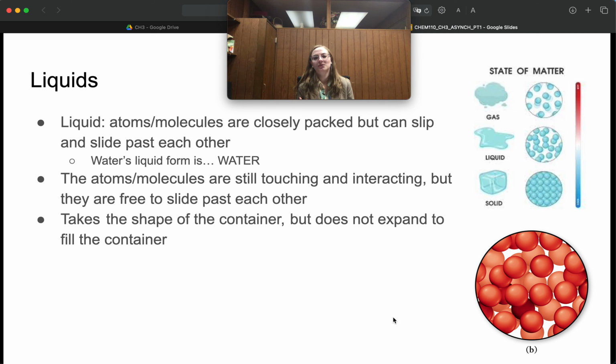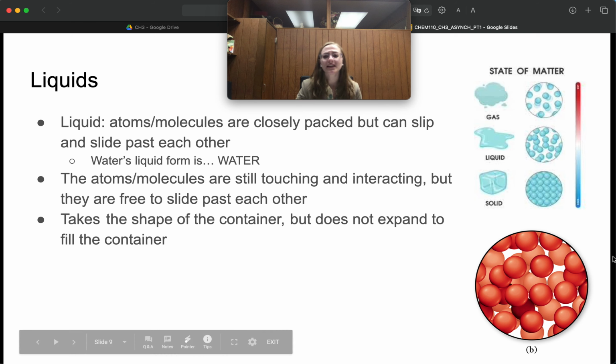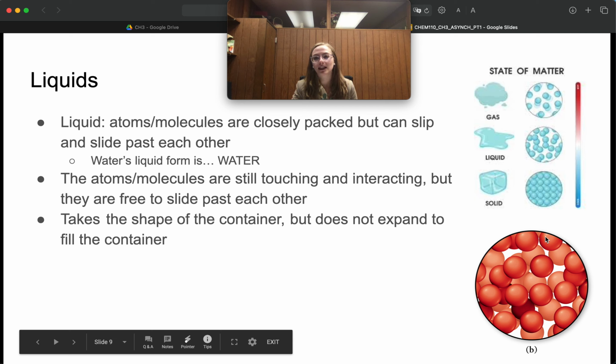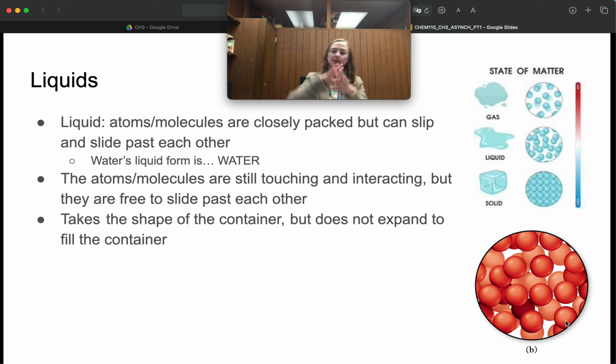The atoms and molecules are still touching and interacting when they're like this. They're just able to move past each other. They don't have a rigid structure, but they're kind of held in place by that. So you can see that it's kind of chaos down here. There are lots of different places those particles could be. There's not very much space in between them, but they're still interacting with each other and they're still slipping and sliding past each other. So liquids, again, take the shape of the container.